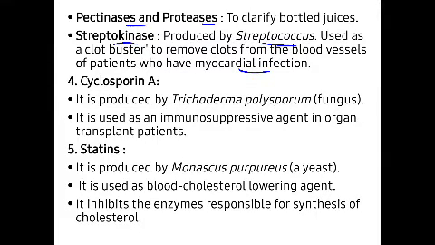cyclosporin A. This is produced by the Trichoderma polysporum fungus. From this fungus, this cyclosporin A is obtained and it is used as an immunosuppressive agent in organ transplant patients.